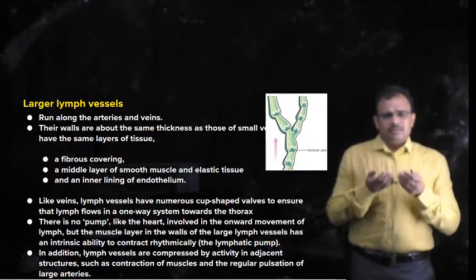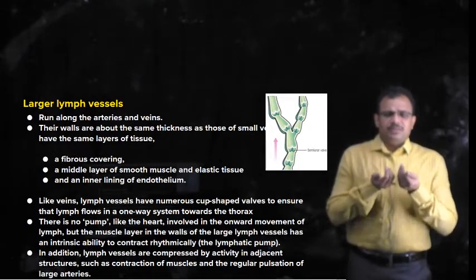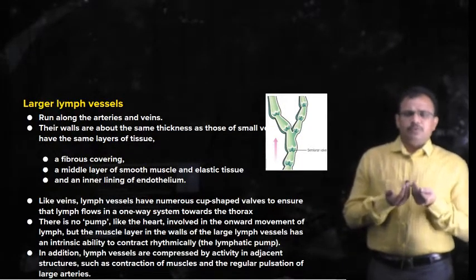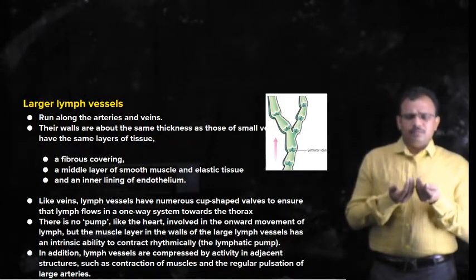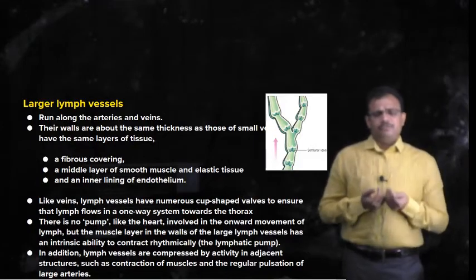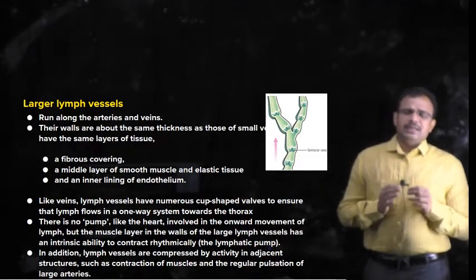Their walls also have certain cup shaped cusps which act as valves to prevent bidirectional flow, so that they prevent backflow of lymph. So these are the characteristic features of large lymph vessels.